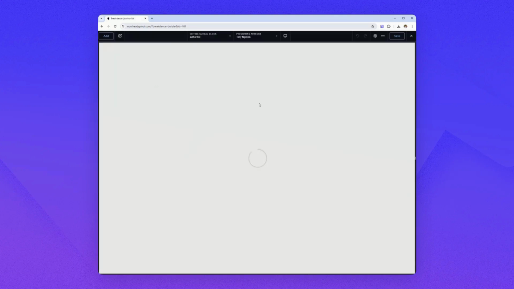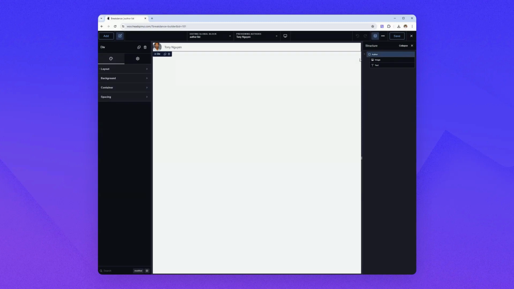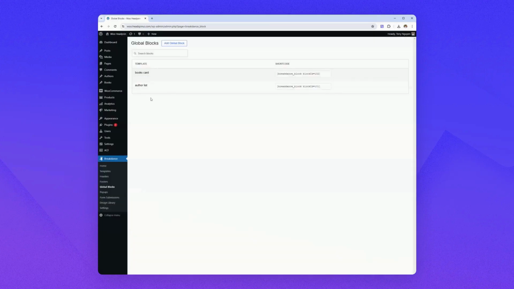Go to Breakdance Builder, and here it's very simple. Add a div, add an image, and as for data, select featured image. Add a text, and as the data for the text, select post title. Hit save and go back. That's it. Now create the books card global block and go to Breakdance Builder.